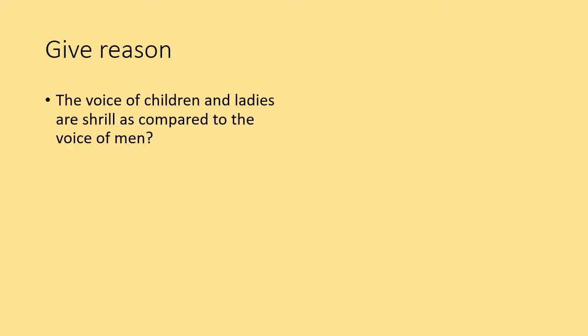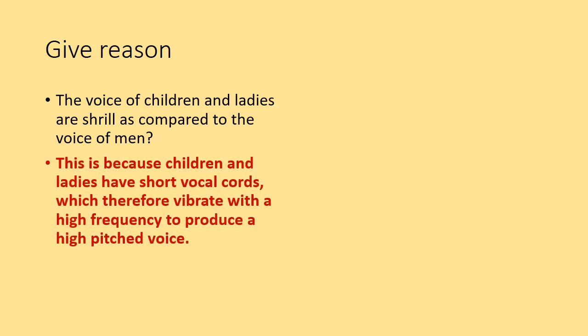Children, we know now what is frequency. That is the number of complete oscillations produced per second. So let us try to give some answers to some questions. The voice of ladies and children are shrill as compared to the voice of men. What is the reason? Children, the reason is the ladies and children have short vocal cords. So the short vocal cords vibrate with a high frequency. So when the number of oscillations produced are more, we know that will produce a high pitch sound.